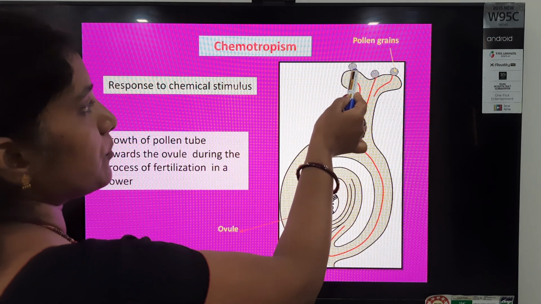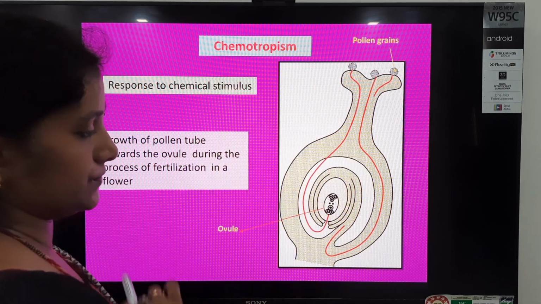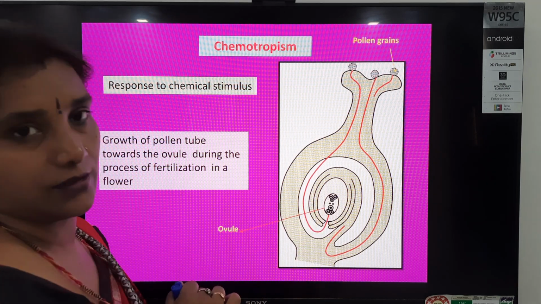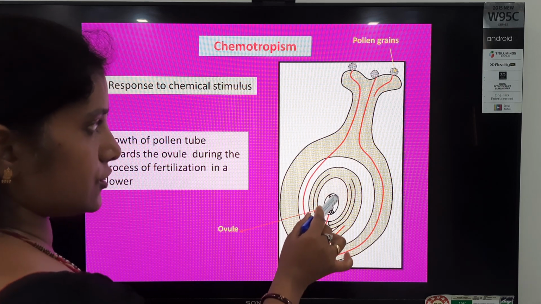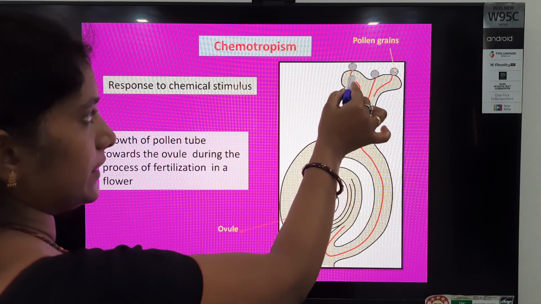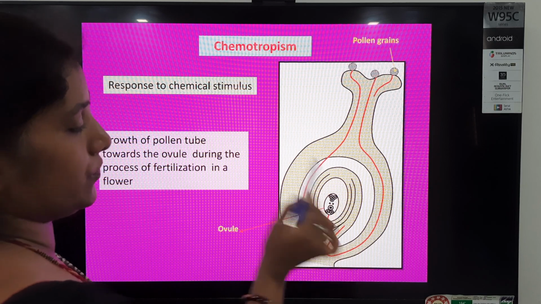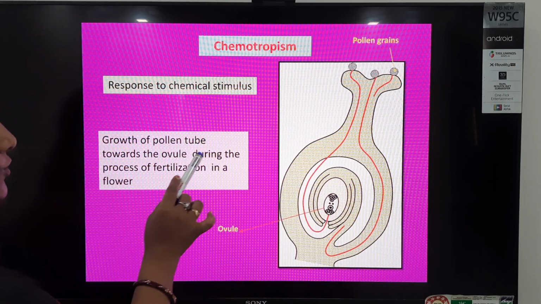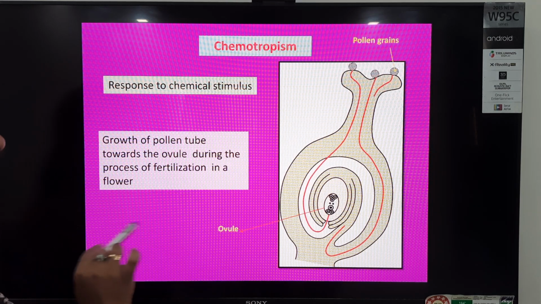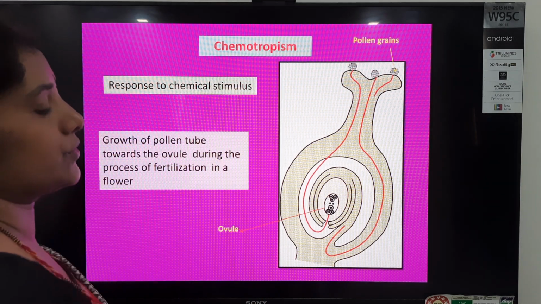Here, how does the pollen tube come to know where it has to go? Here, students, the ovules produce a chemical, and with the help of this stimulus, the pollen tube grows in that direction and pollen grains come and reach near the ovules. So growth of the pollen tube towards the ovule during the process of fertilization in a flower. So this type of movement is known as chemotropism.